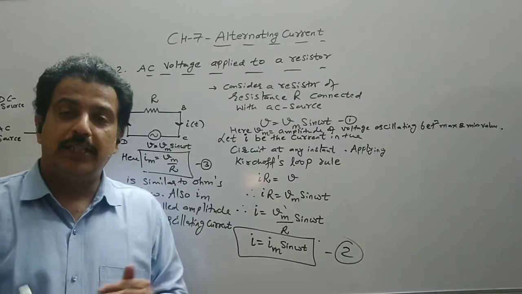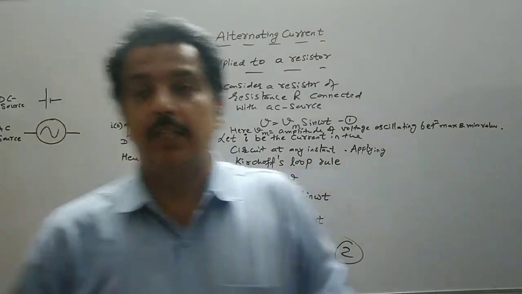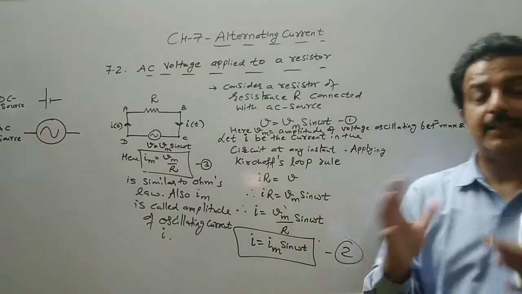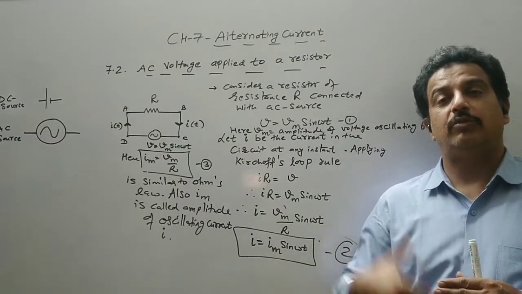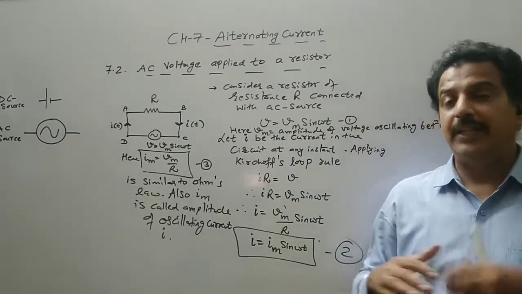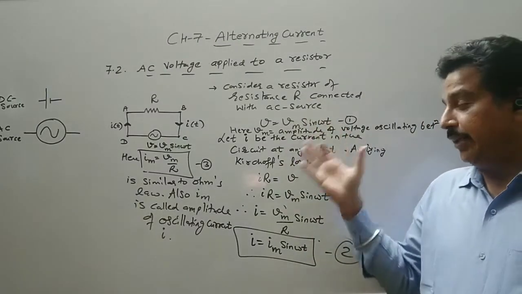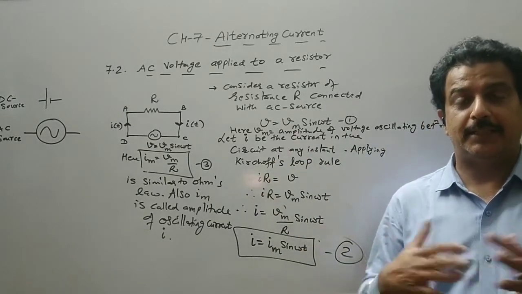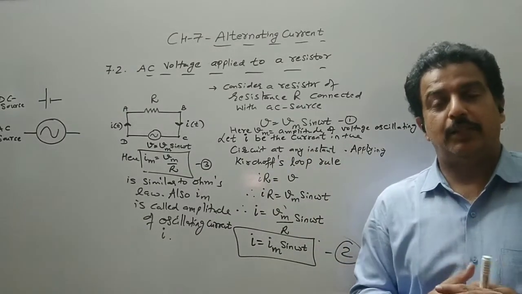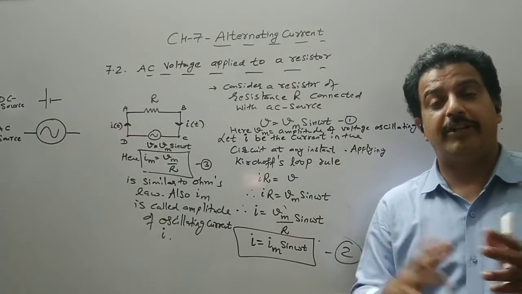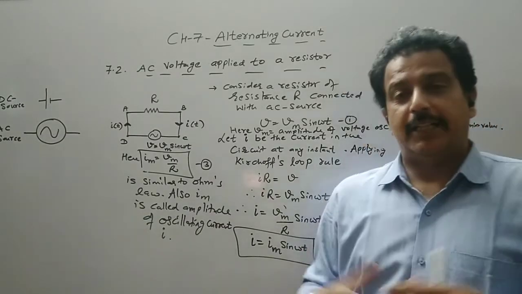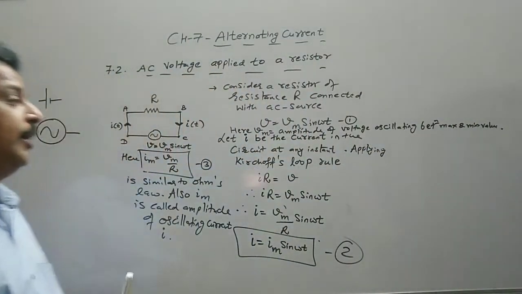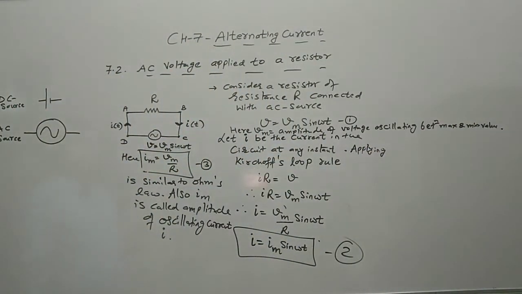Now why are we doing this? Because the capacitor and inductor will not behave like this. There will be a phase difference. Either the current will be leading or lagging. Means if V is a function of sine, it may be possible that I is a function of cosine. And you know sine and cosine are complementary functions, so there will be a phase difference of 90 degrees. That is, we can say the current is lagging or leading. So now let us draw the graph of this instantaneous voltage and instantaneous current.